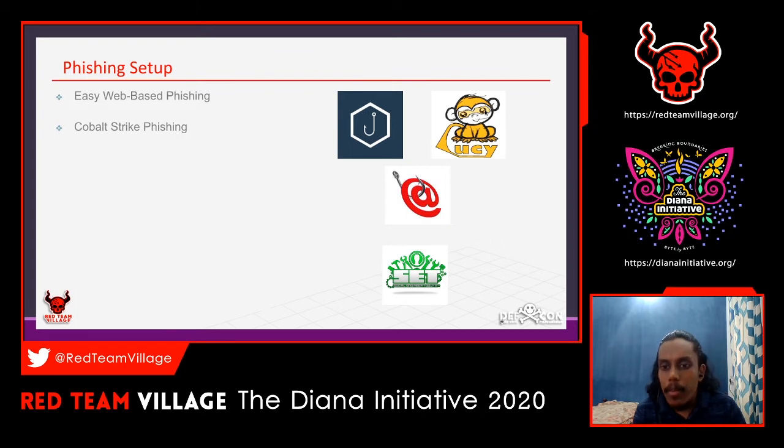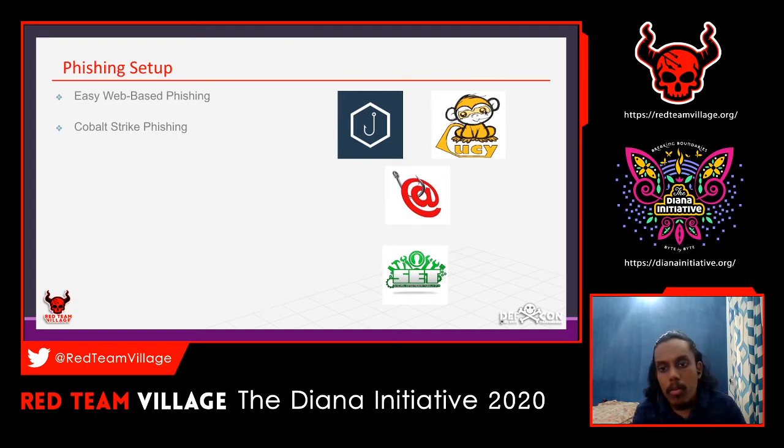I think you can use iRedMail, which is available on GitHub. You can set it up within your particular VPS or anywhere. I think it has an inbuilt mailbox, so you can start sending mail from there. So that's easy web-based phishing that you can send right away.